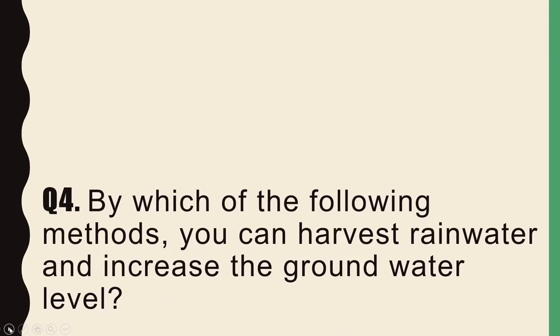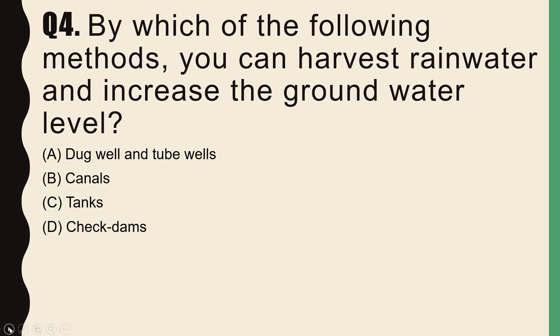So moving further towards the next question, the question is, by which of the following methods can you harvest rainwater and increase the groundwater level? It's a very simple question, students, and the options are dug wells and tube wells, canals, tanks, check dams. So the correct option is answer D, check dams. Why? Because check dams stop rainwater from flowing away and it increases groundwater levels.